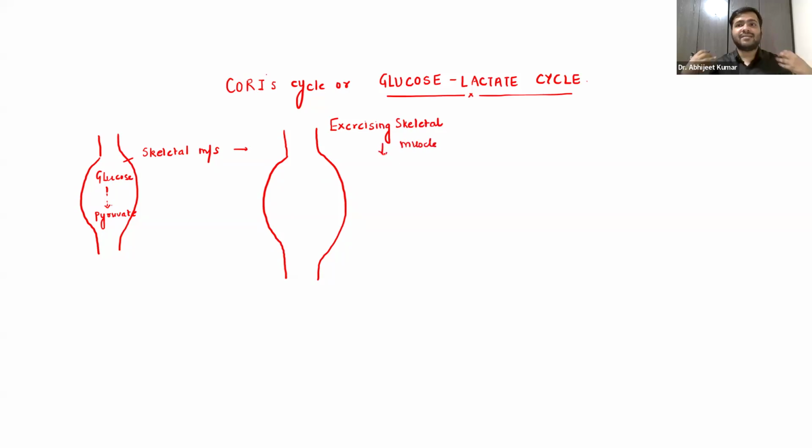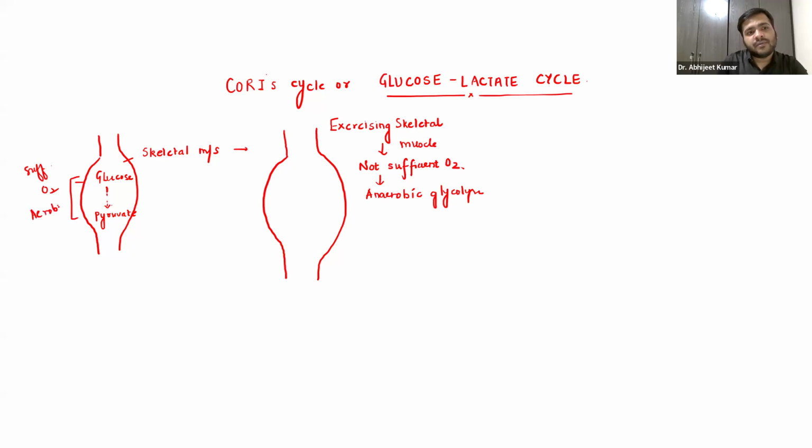When you're doing exercise, all the skeletal muscles, the muscles which are attached to the bones, the biceps, triceps, there is not sufficient oxygen, guys. So it will undergo anaerobic glycolysis. Whenever there is sufficient oxygen, aerobic glycolysis will take place.